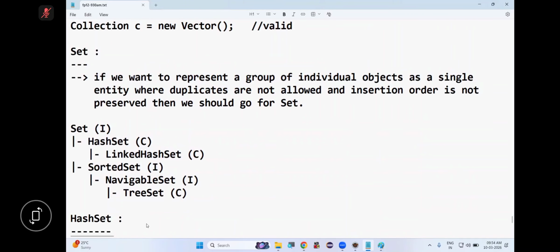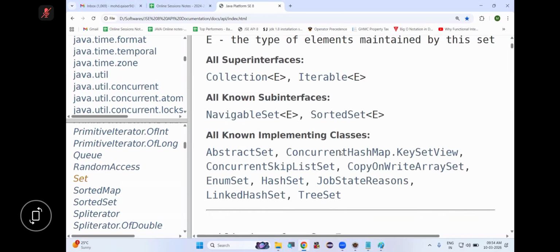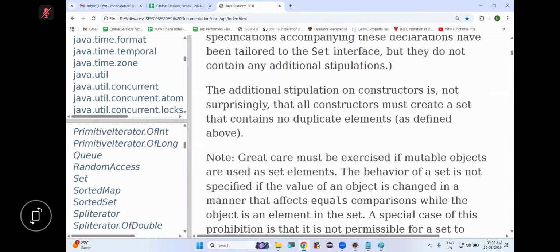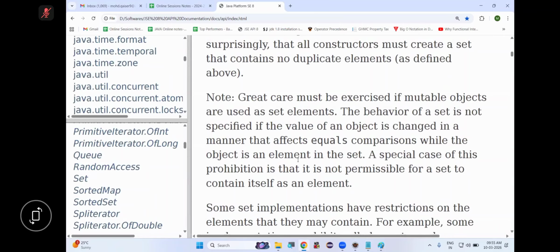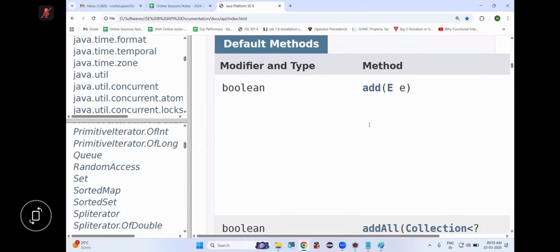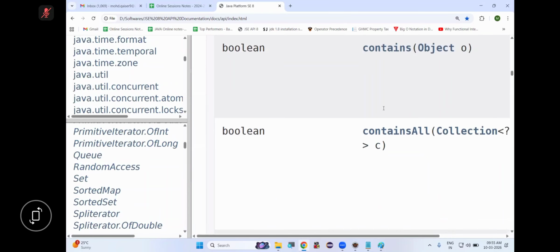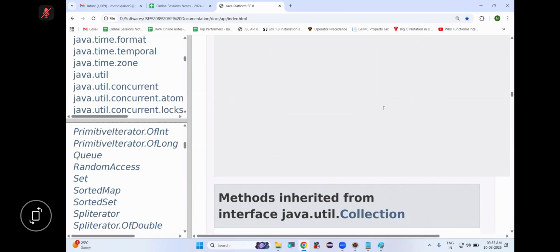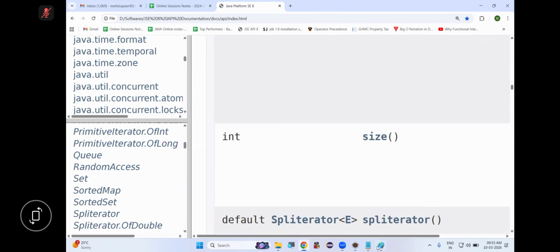Shall we? Now before HashSet, tell me, Set is a sub interface of the Collection interface. So all the methods of the Collection interface are available in the Set interface, plus the Set interface will have its own methods also. So say this, now I am in the Set interface. See, Set is extending Collection. So Set is a sub interface of the Collection interface. See this, these methods are there: add, addAll, clear, contains, equals, isEmpty, iterator, remove, size, toArray. These methods are available. Correct.